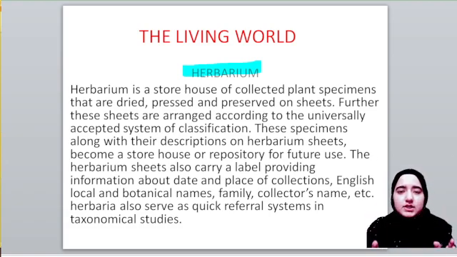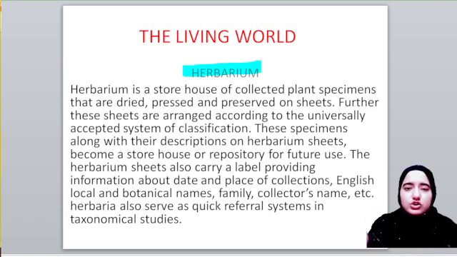Further, the sheets are not arranged haphazardly. Like in medical stores, we arrange our medicines properly. Similarly, here we arrange these sheets according to a universally accepted system of classification.